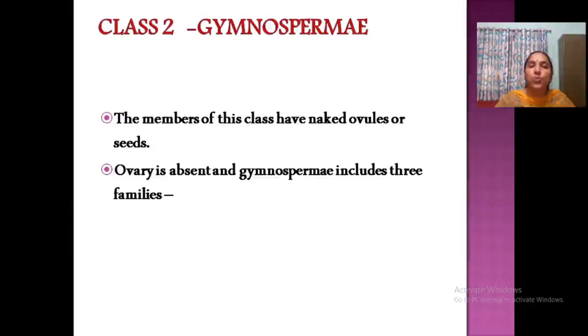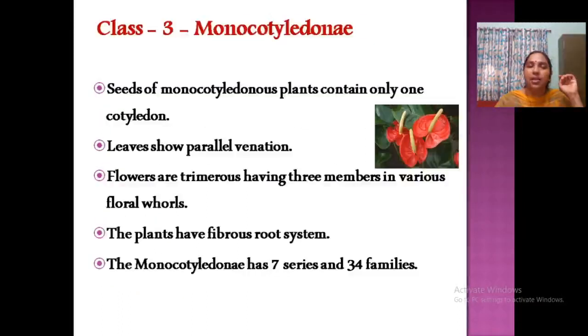Then class 2. So that's all about dicotyledonae. What are the dicotyledonae subclasses? Polypetalae, gamopetalae, then monochlamydeae, then again into series, then series into orders and families. Then class 2, Gymnospermae: naked ovules bearing plants, ovary absent. 2, 3 families: Gnetaceae, Coniferae and Cycadaceae.